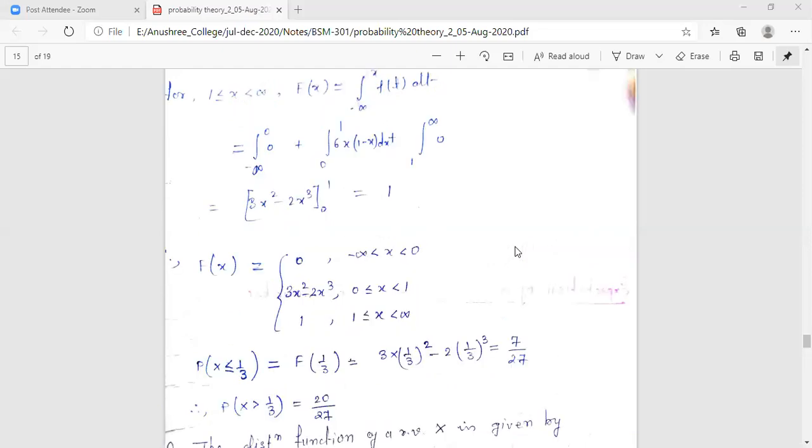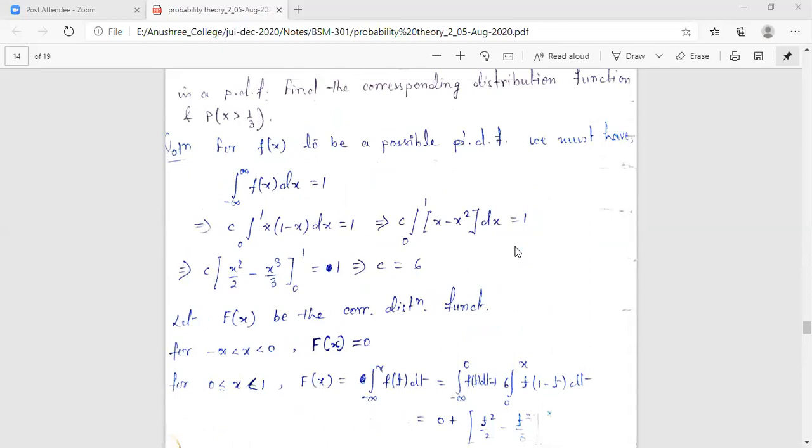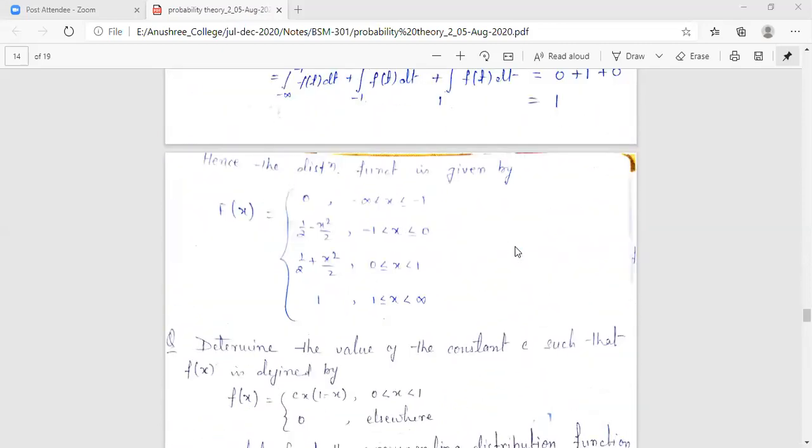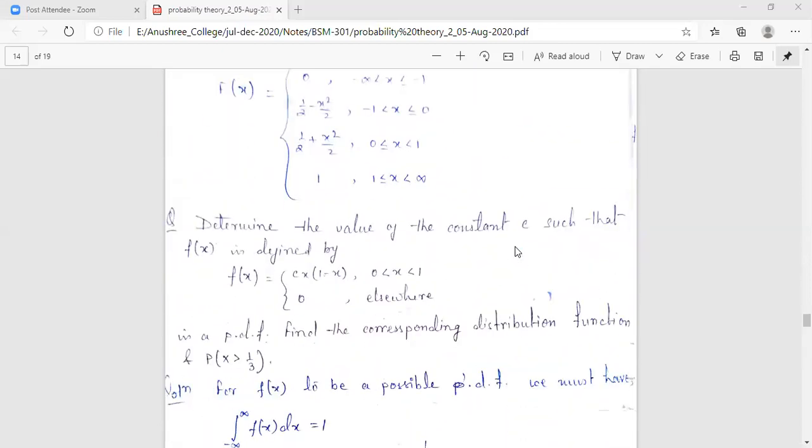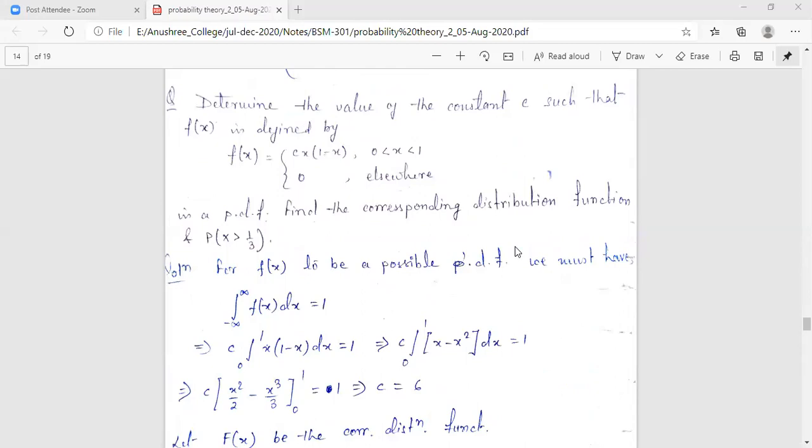In this way, we have learned how to find the distribution function if a probability distribution or a PDF is given to you. A PMF is given in case of a discrete random variable, and for a continuous random variable you will be given a PDF in the form of small fx.